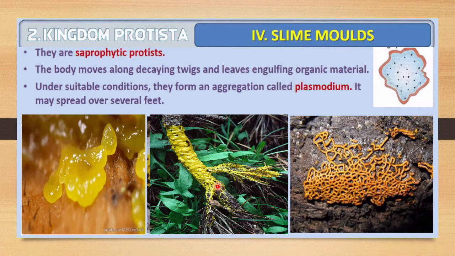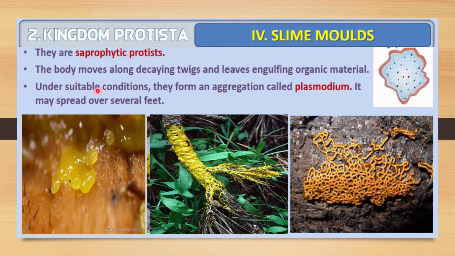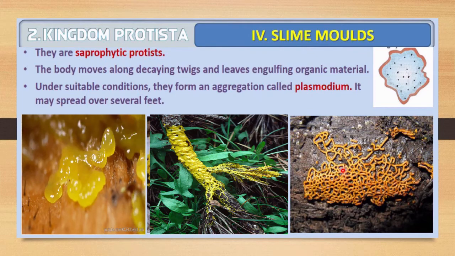So these are the parts of the slime molds. This is the structure of the slime mold, and you can see they cover this twig. That's why it is written here: the body moves along decaying twigs and leaves, engulfing organic material. Here also you can see some decaying twigs, and they will engulf the organic material.